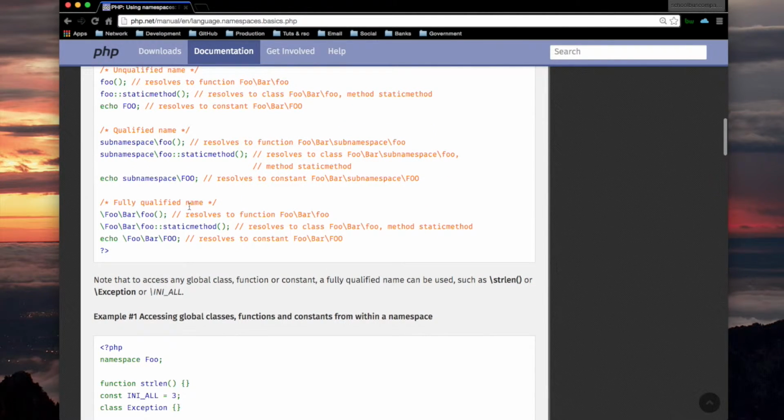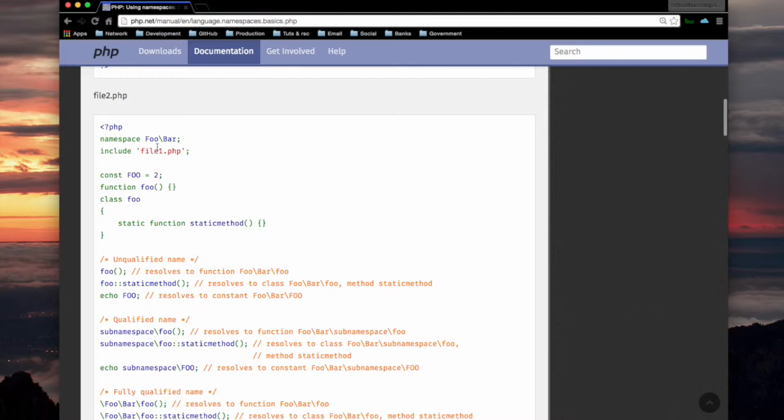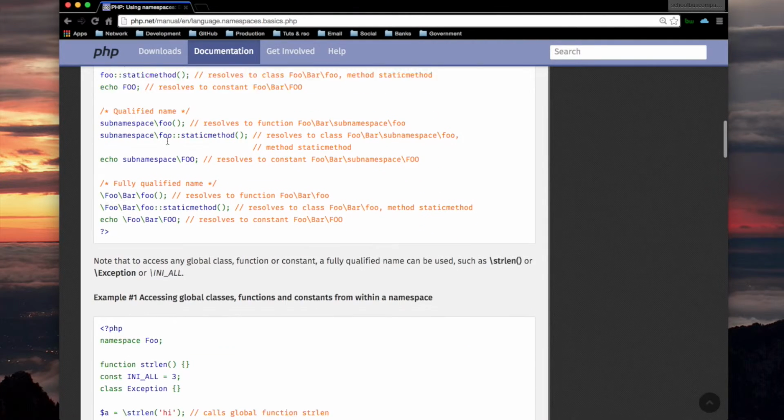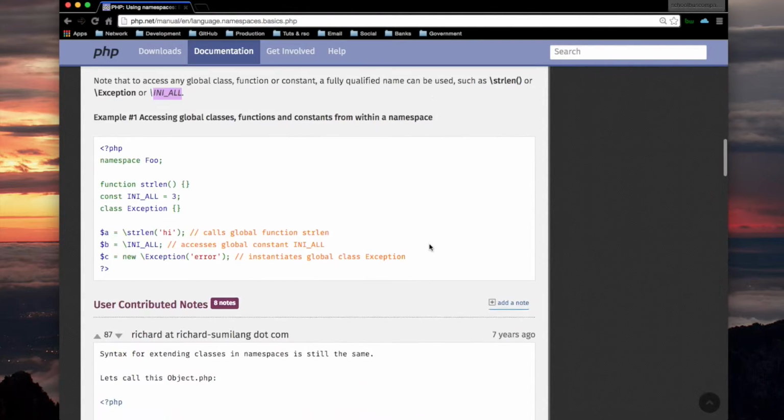And the fully qualified name, that's very obvious, okay? That always works. All right, here it says, note that to access any global class, function, or constant, a fully qualified name can be used, such as... Oh, okay. So let's say you want to use strlen, and it's the global one. Well, now that you're already in a namespace, because you issued a namespace statement, then you have to precede it with a / in order to get the global strlen. Okay, the same with exception, constants and all that stuff.